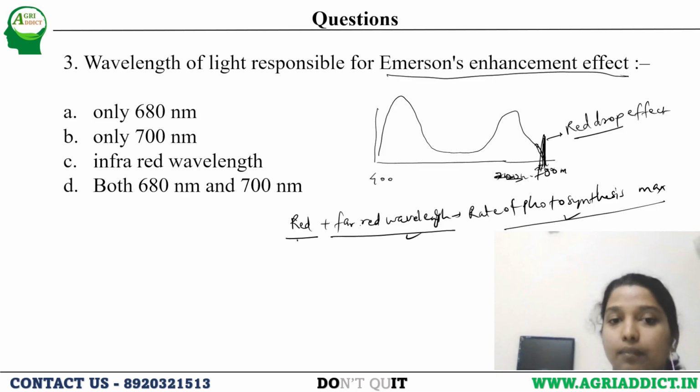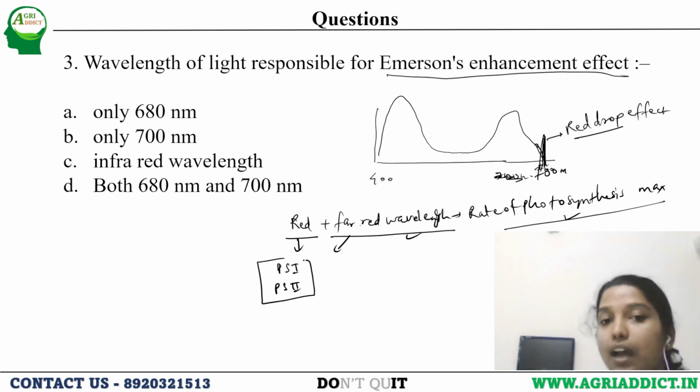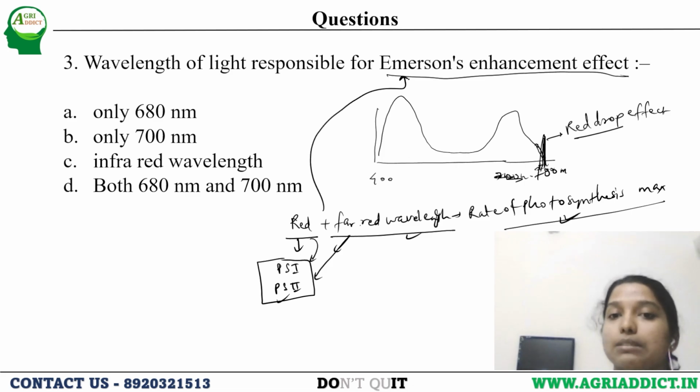Why? Because when red and far red are provided, PS1 and PS2 both work very hard, because the red is absorbed and the far red is also efficiently absorbed by these two, PS1 and PS2. That's why we get the maximum rate of photosynthesis, and this is called Emerson's enhancement effect.